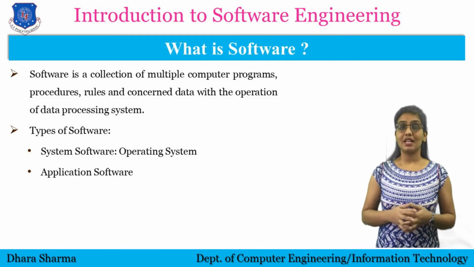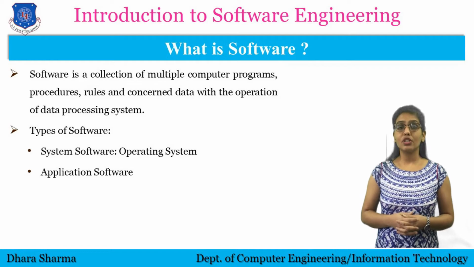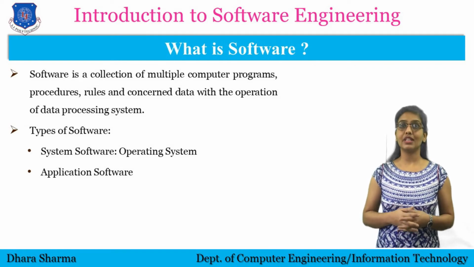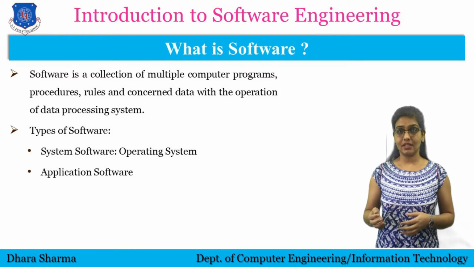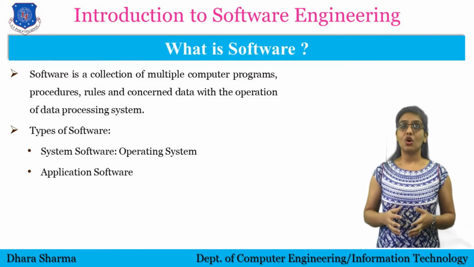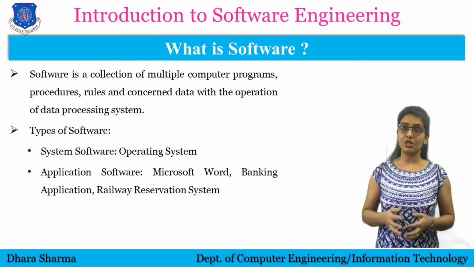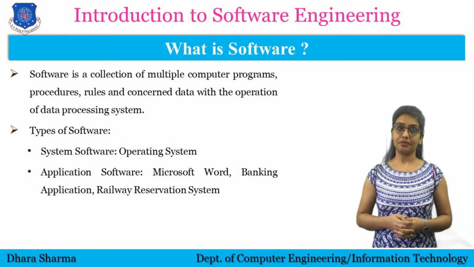Basically, it is developed as per the user's needs or requirements. For example, if a user wants to make his or her manual work easy by digitalizing it, then to serve the purpose, software can be developed, which is called application software. For example, Microsoft Word, banking application, railway reservation system, etc.